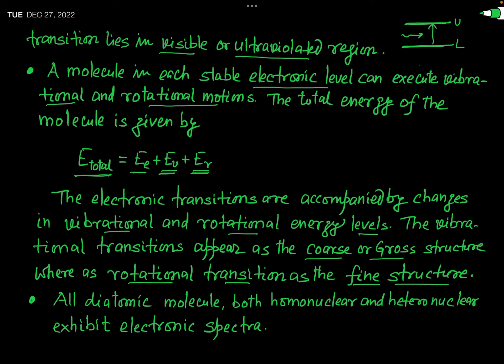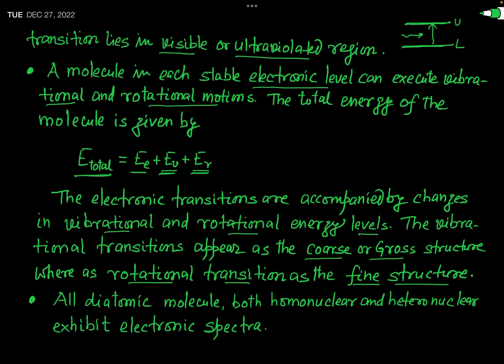Although the polyatomic molecules also give rise to them, we have discussed in detail the molecular spectra produced by diatomic molecules. And you know diatomic molecules are actually of two types.